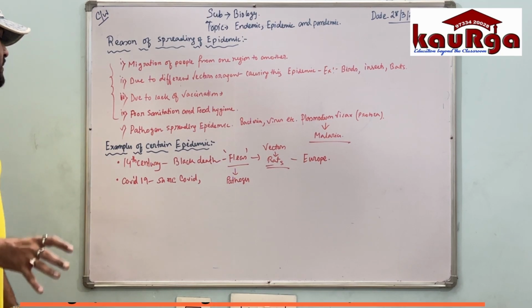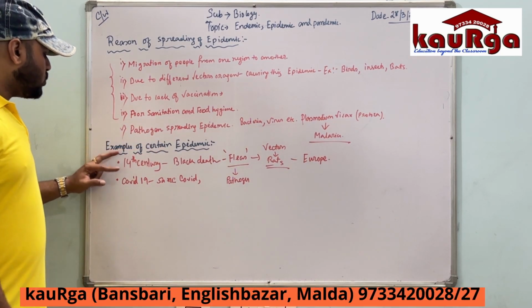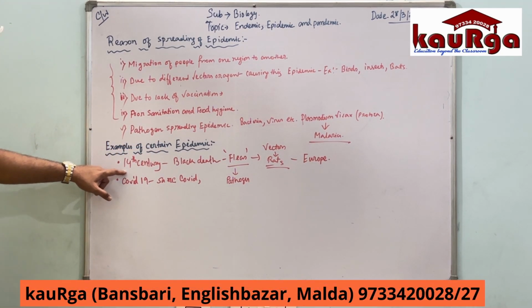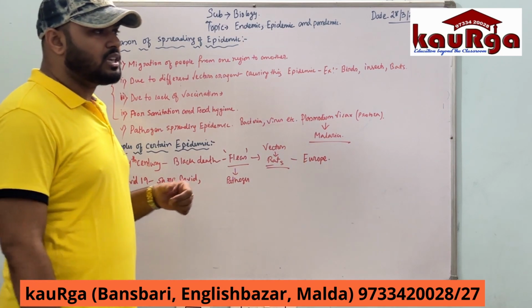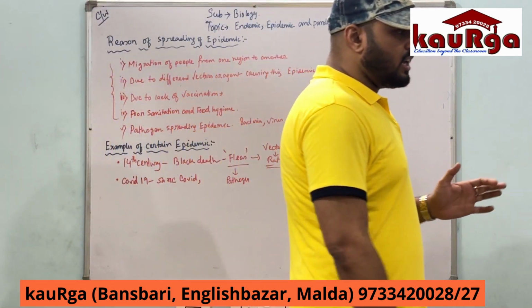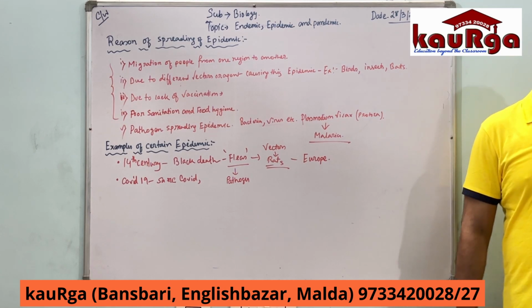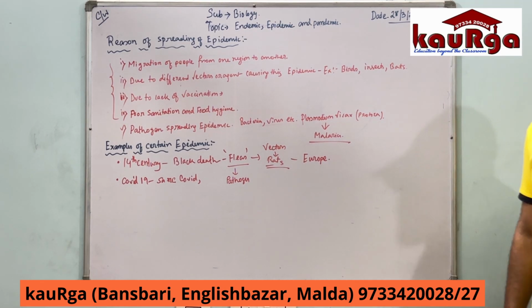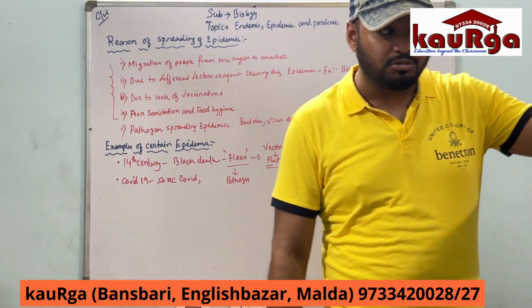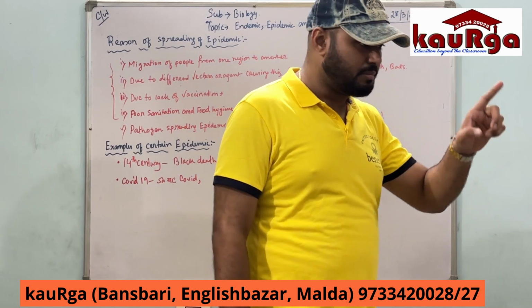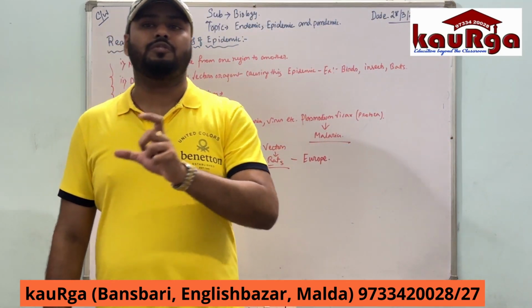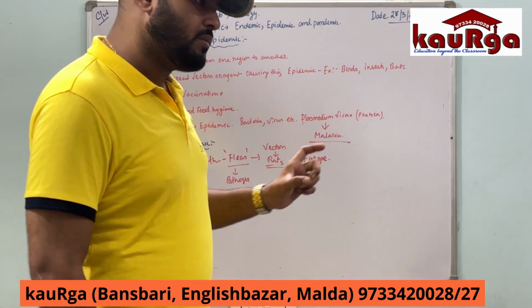Some common examples of epidemic, two of the major ones. In the 14th century, there was the Black Death disease, which was actually a plague spread by fleas contaminated by rats all over parts of Europe. It was confined only to Europe, not other parts of the world. Remember that. One part of Europe it has spread. This is one of the examples.